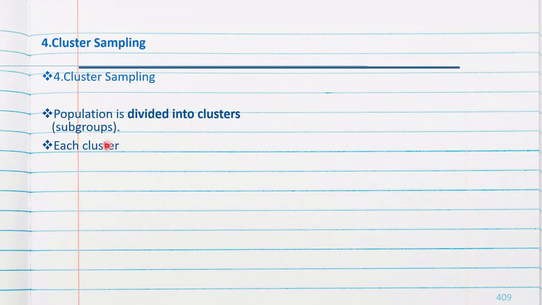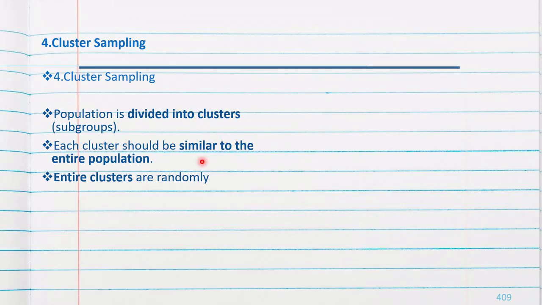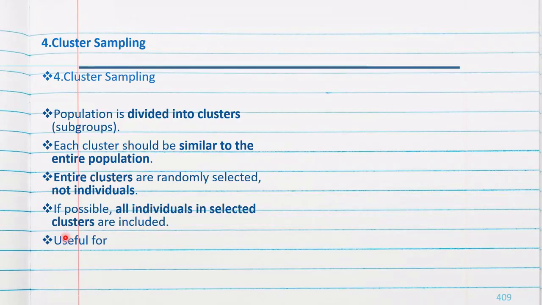Next sampling is cluster sampling. The population is divided into clusters. Each cluster should be similar to the entire population. Entire clusters are randomly selected, not individuals. If possible, all individuals in selected clusters are included. It is useful for larger populations.